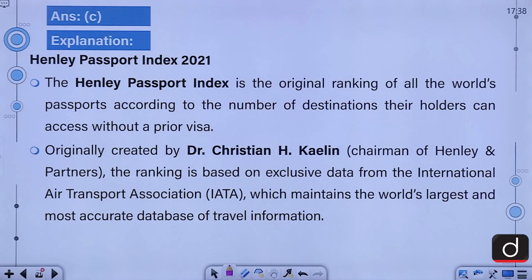The Henley Passport Index is the original ranking of all the world's passports according to the number of destinations their holders can access without a prior visa. Originally created by Dr. Christian H. Kaelin, chairman of Henley and Partners, the ranking is based on exclusive data from the International Air Transport Association, which maintains the world's largest and most accurate database of travel information.